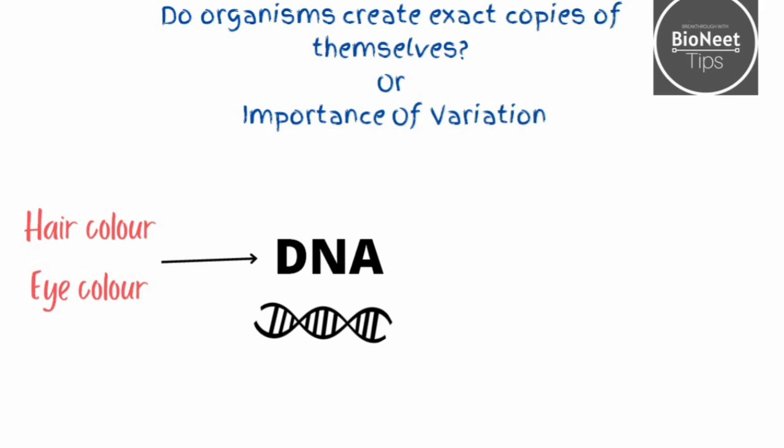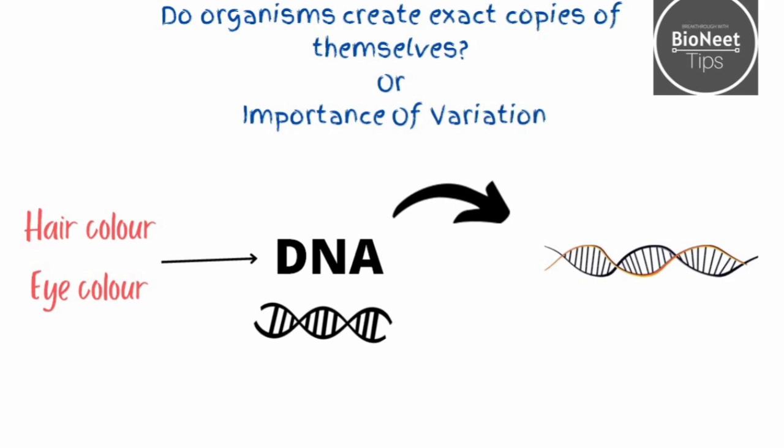Now, during the time of fertilization, or when reproduction happens, a copy of DNA is sent to the offspring, right? Every offspring carries one set of characters from the mother and one set of characters from the father. So this DNA is passed on to the next generation when a copy is produced, I mean when the copying or reproduction is taking place.